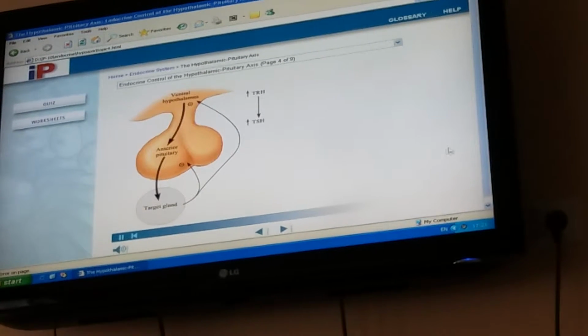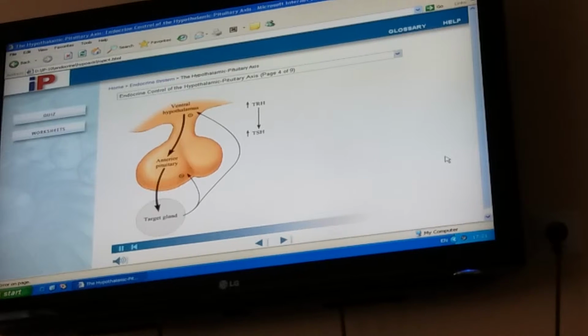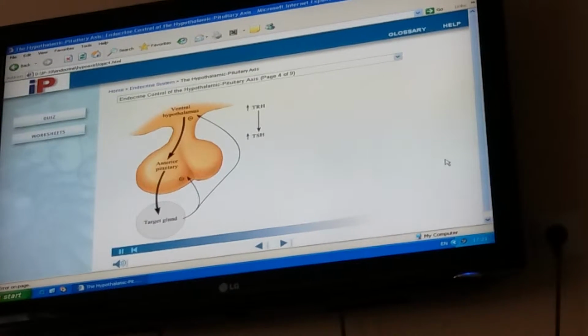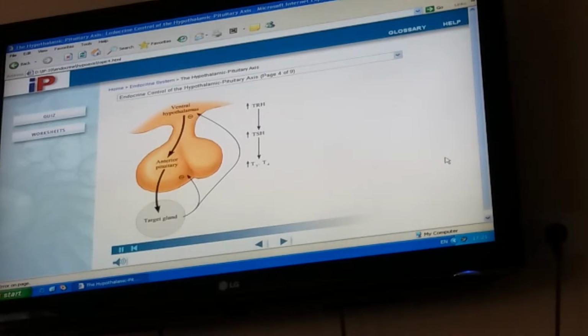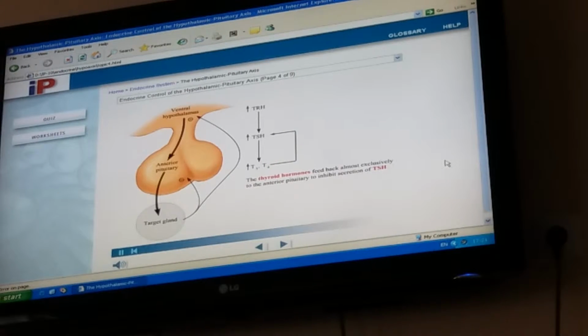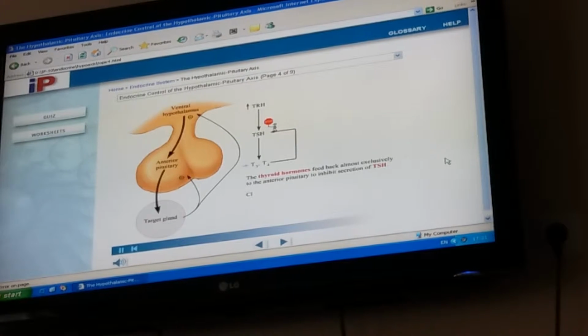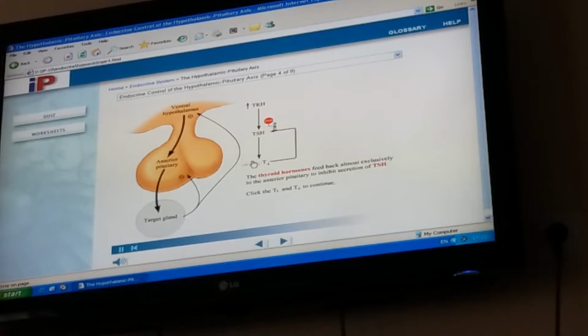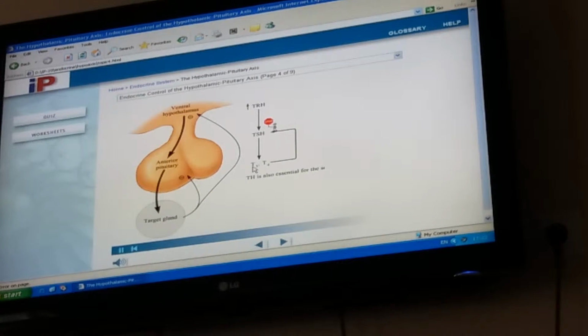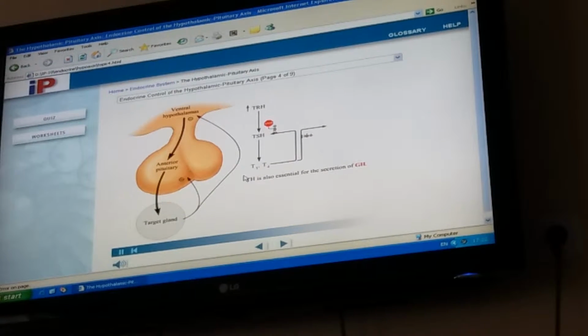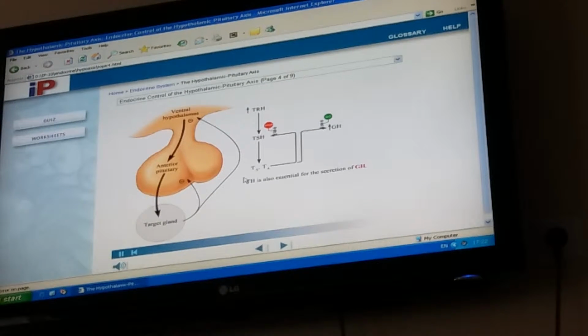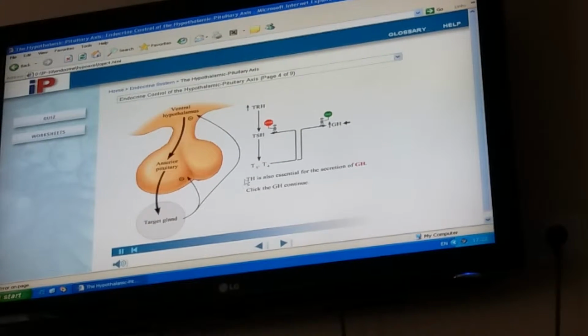Thyrotropin-releasing hormone acts on cells of the anterior pituitary to increase secretion of thyrotropin, TSH, which in turn acts on the thyroid gland to increase secretion of T3 and T4. The thyroid hormones feed back almost exclusively to the anterior pituitary to inhibit secretion of thyrotropin. Click T3 and T4 to continue. Thyroid hormone is also essential for anterior pituitary cells to secrete growth hormone. Click GH to continue.